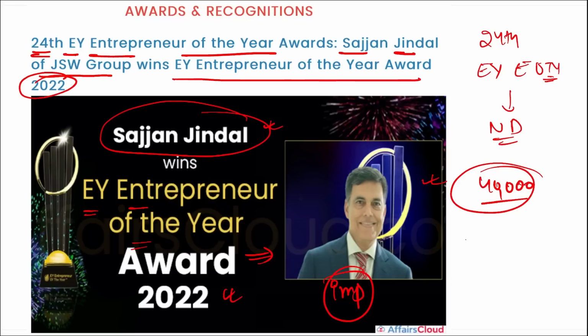Then, apart from this, remember KP Singh. KP Singh is the chairman of DLF Group, and he was honored with the Lifetime Achievement Award for his pioneering work in architecting the real estate landscape of India. I repeat, KP Singh, who is the chairman of DLF Group, was honored with the Lifetime Achievement Award for his work in reshaping the real estate in India.